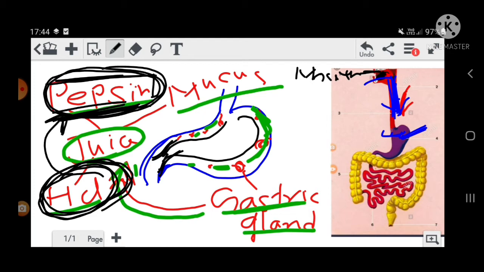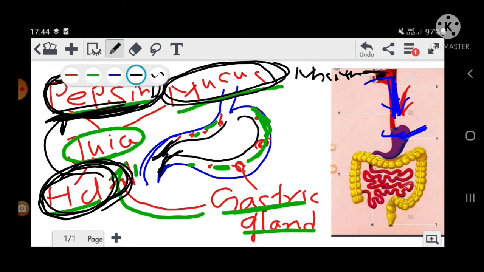Now see, mucus is very important. Mucus forms the inner lining. Suppose this is mucus, and one layer is formed of the mucus in this way.